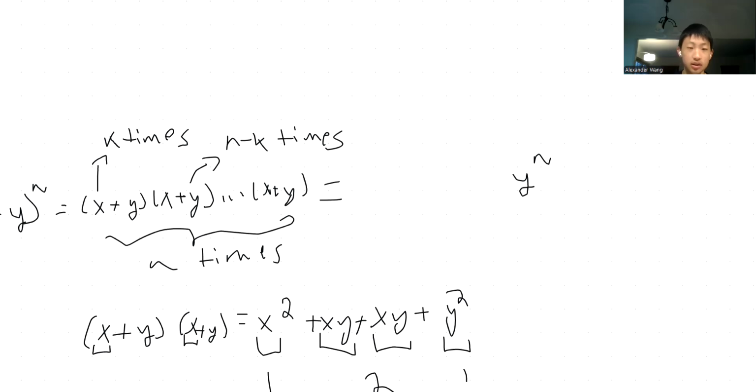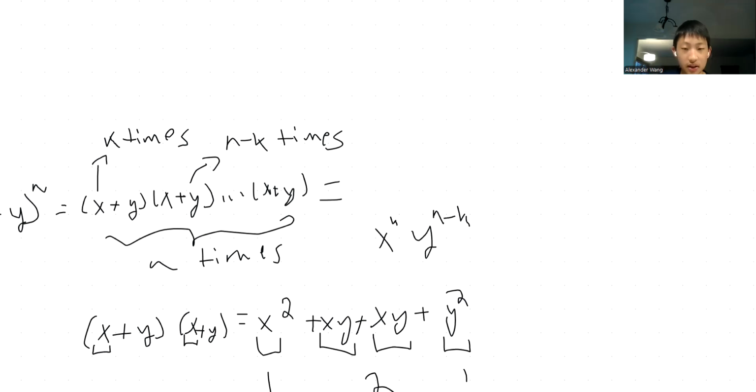And so we can use this cool trick to evaluate that for every single term. If you want k x's, so let's represent this as x to the power of k, y to the power of n minus k, then the coefficient is just how many times you can choose k items to be x, and the rest, the n minus k items, have to be y.